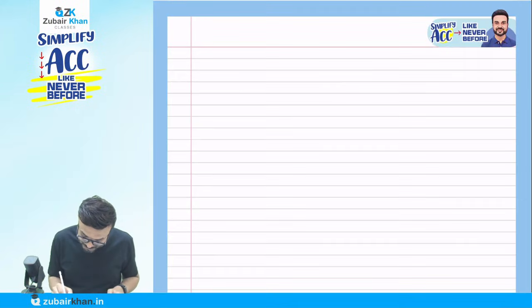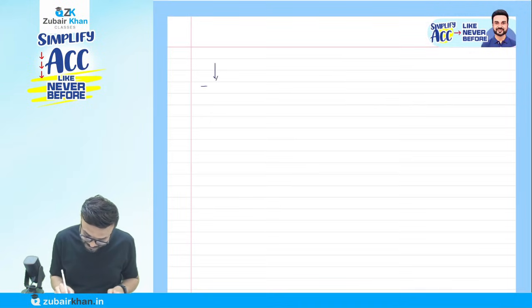The next step here is what? Trial balance. So what is this trial balance? Write it down.